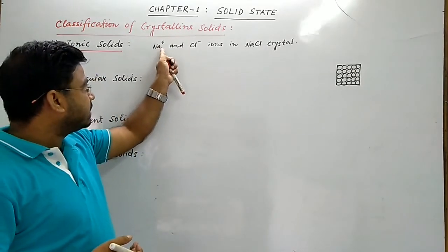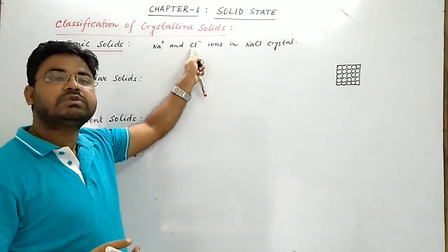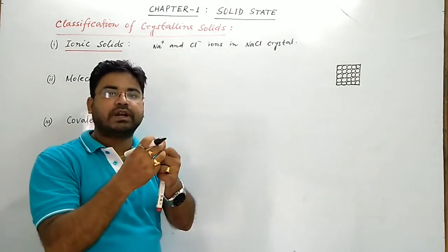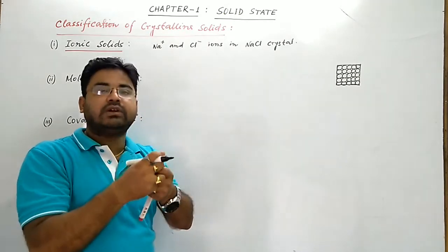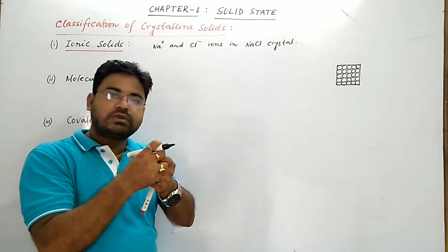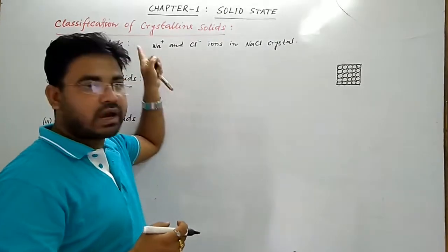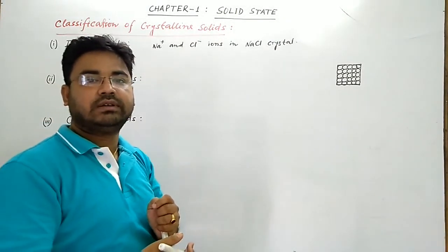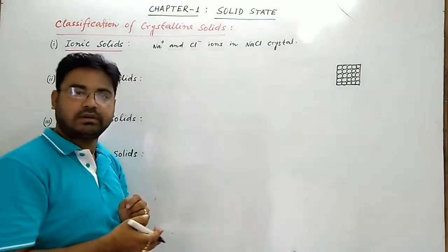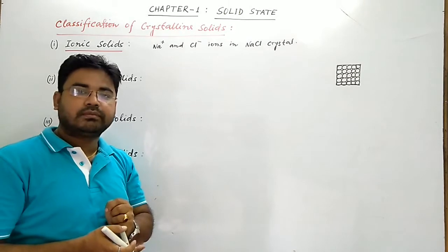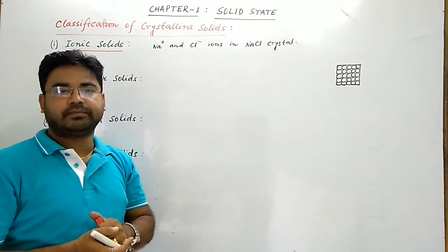Molten होने से क्या होता है, Na positive Cl negative, these ions become free, but in solid state due to strong force of attraction they are held together. So ions are not free to move in solid state. That's why in solid state ionic solid cannot conduct electricity. They act as insulator. But in aqueous solution or molten state they can conduct electricity.